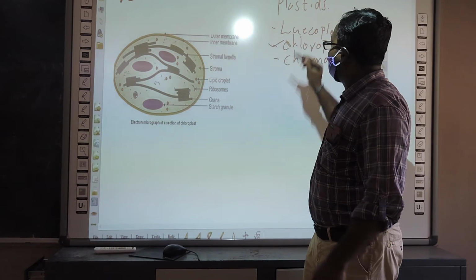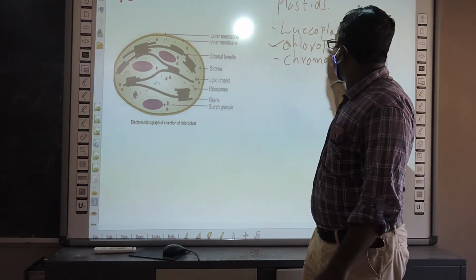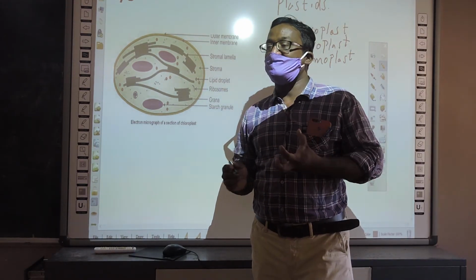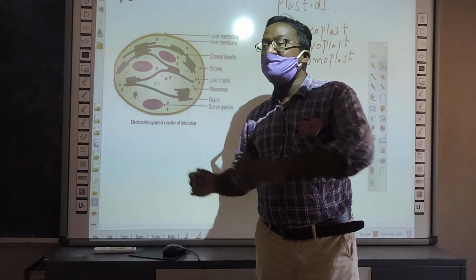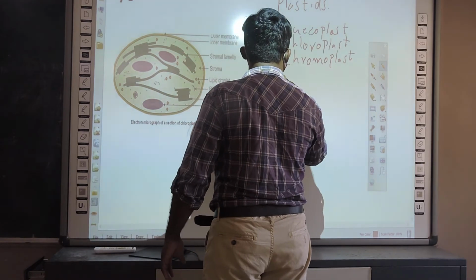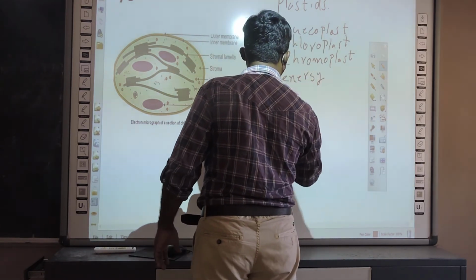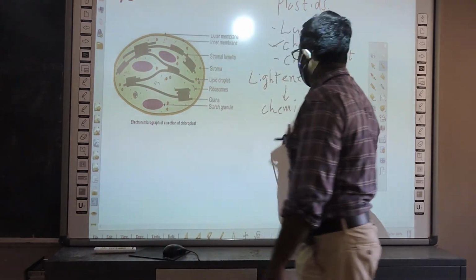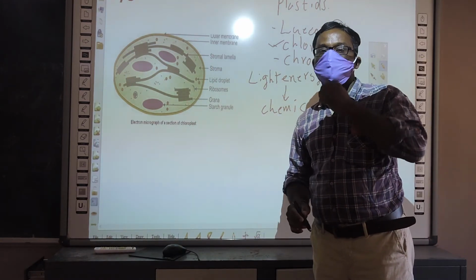This chloroplast is very important. Why? Because the pigment present in the chloroplast is chlorophyll. It can trap the light energy and later convert it into chemical energy. Chemical energy means food. Do you know this process?